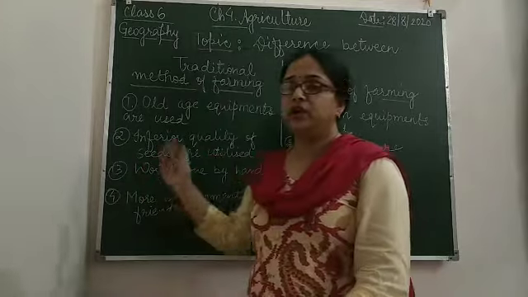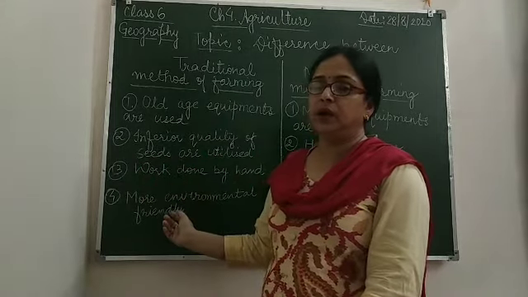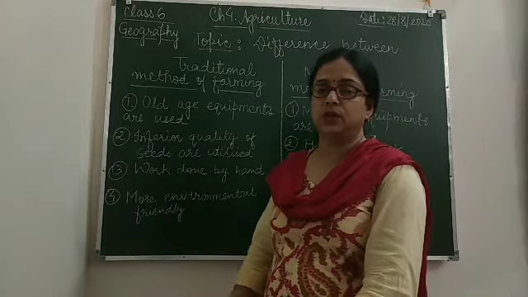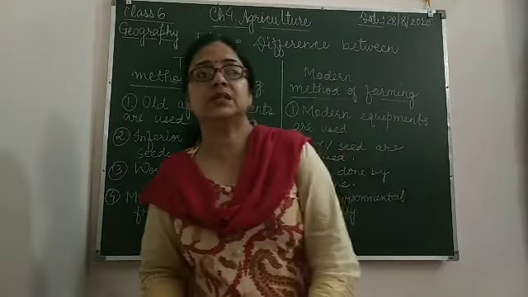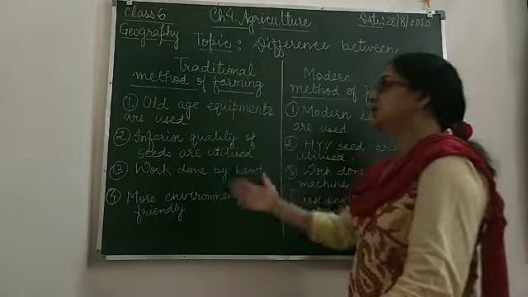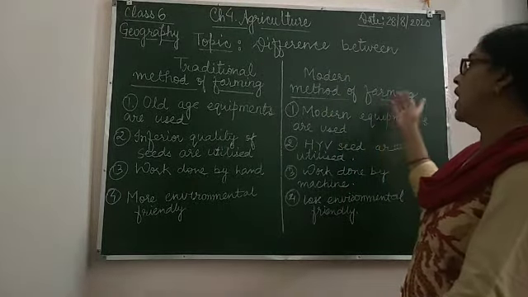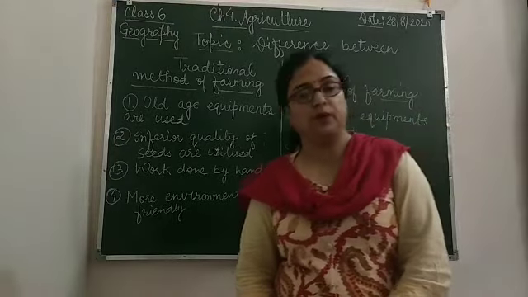In the traditional method, they are completely dependent on rainwater and sometimes tube wells are used. So these are some of the differences between the traditional method of farming and the modern method of farming.